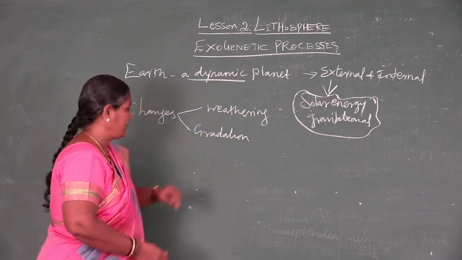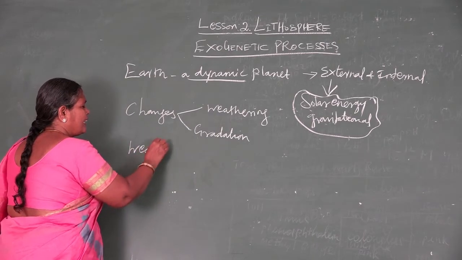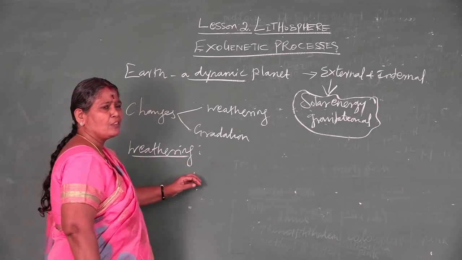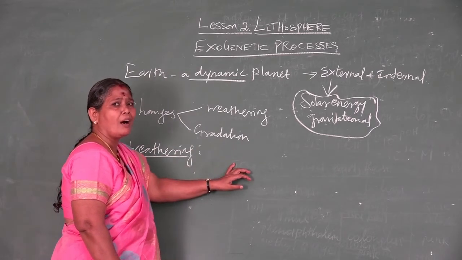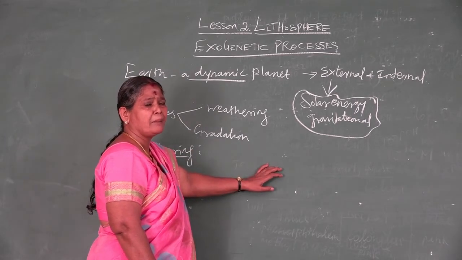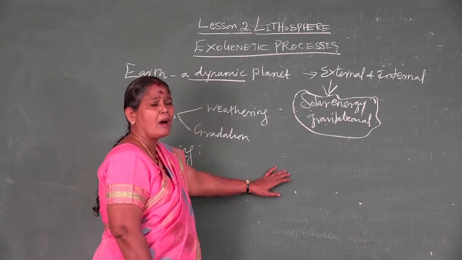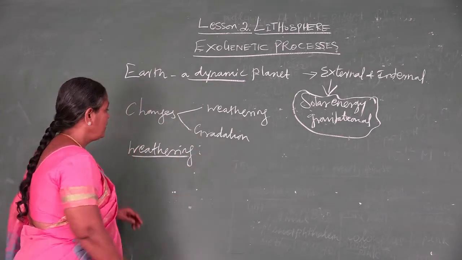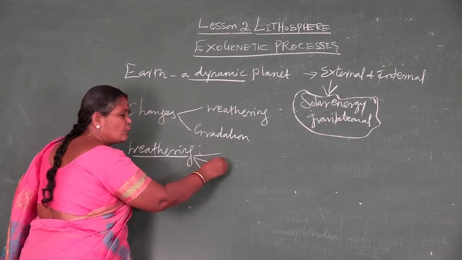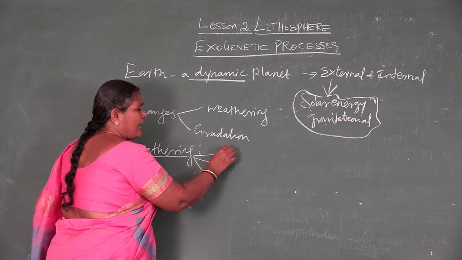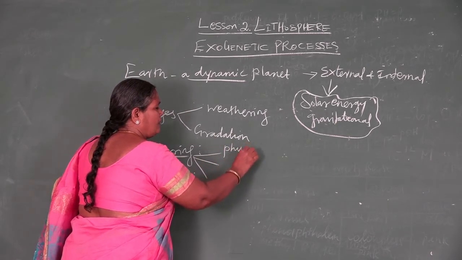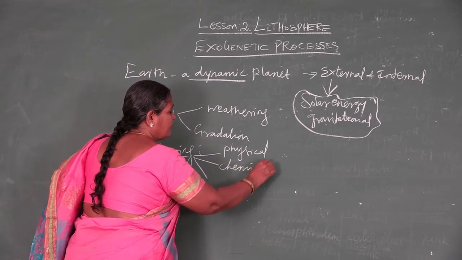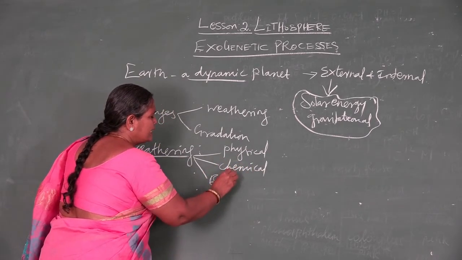Now we say weathering. What is weathering? Weathering is the disintegration, decomposition and breaking down of rock material or earth material by exposure to heating and cooling processes. These weatherings are classified into three. One is physical weathering. Second, chemical weathering. Third, biological weathering.